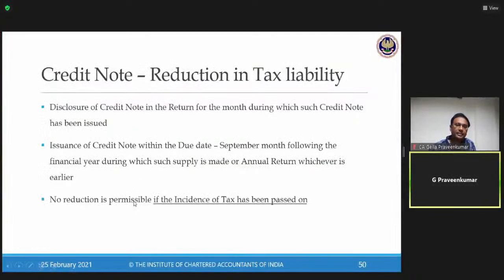Law says a credit note cannot be issued if the incidence of tax has been passed on. This is something you need to understand from the law point of view and examination point of view. What do you mean by incidence of tax? Incidence of tax is nothing but burden. When I issue a credit note, I issue it for the taxable value and tax.